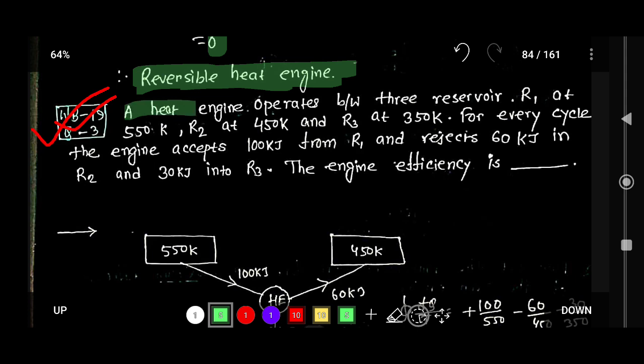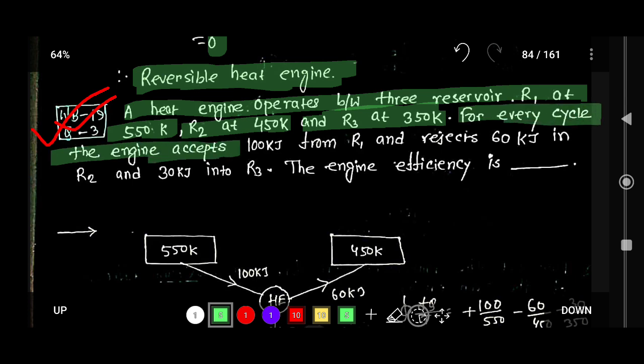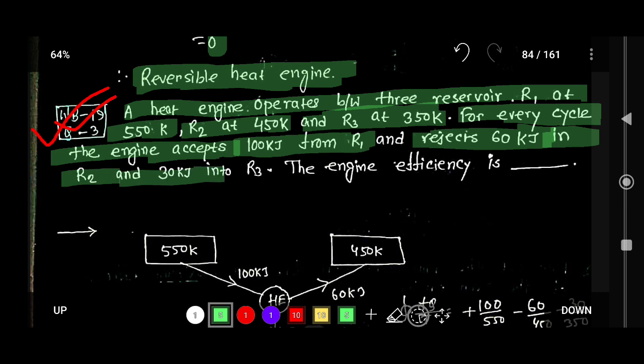A heat engine operates between three reservoirs: R1 at 550 Kelvin, R2 at 450 Kelvin, and R3 at 350 Kelvin. For every cycle, the engine accepts 100 kilojoule from R1 and rejects 60 kilojoule to R2 and 30 kilojoule to R3.